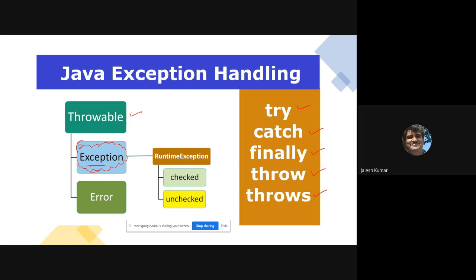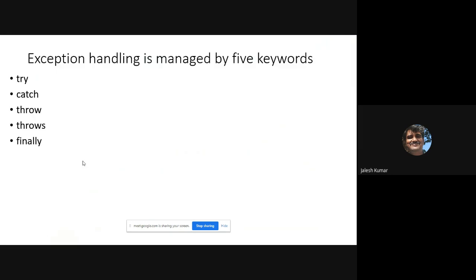Exception is a class, that you should also remember. It is not an interface, because now you know interfaces too. Normally in languages, you have methods, keywords, classes, interfaces, and packages, these five things. Now we'll discuss one by one. First, as I defined, exception handling is managed by these five keywords.